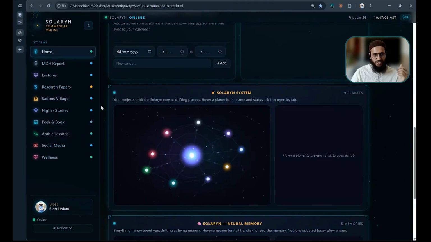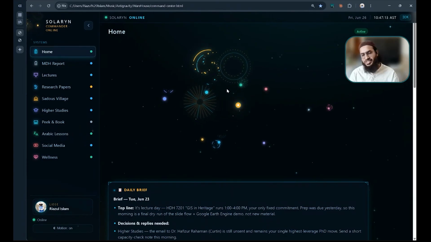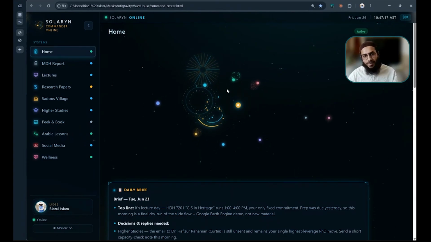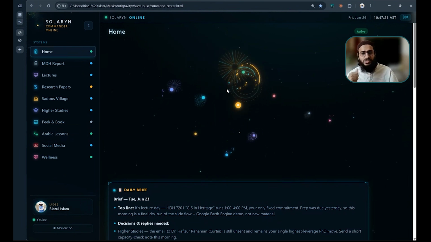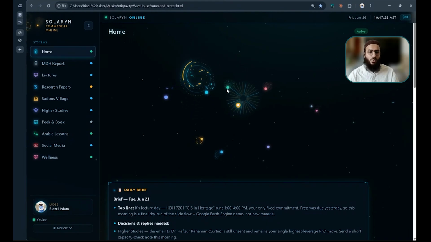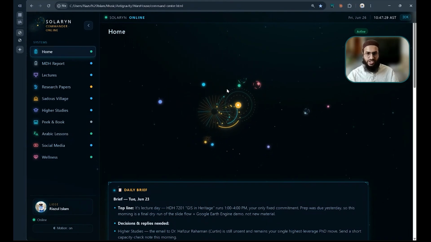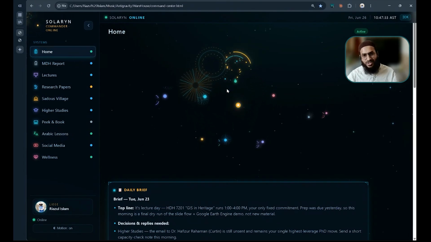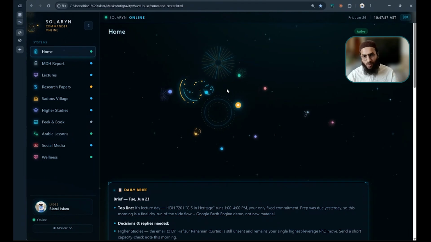Arabic lessons. I'll talk about all this later in a moment, inshallah. Okay, so let's start. First, start with the concept of Solaryn system. And what is Solaryn? Solaryn is the name of my personal agent. So I got this name from the concept of solar system. Like solar system runs all the planets with the energy of solar energy, and Solaryn is my personal commander, my personal agent, who manages all my work, who manages my whole world.